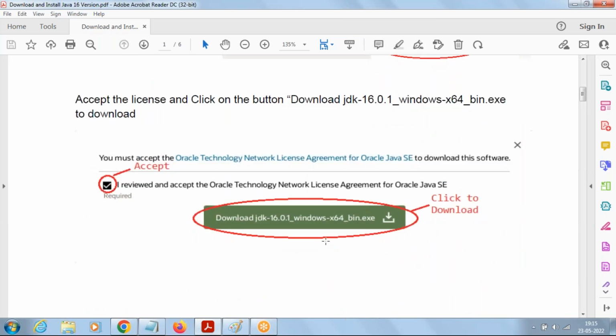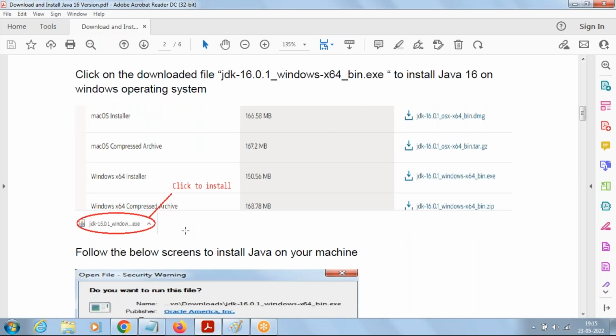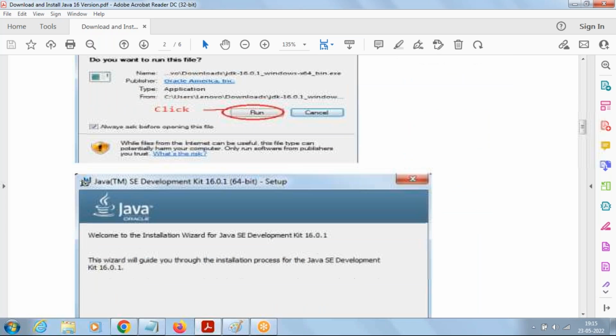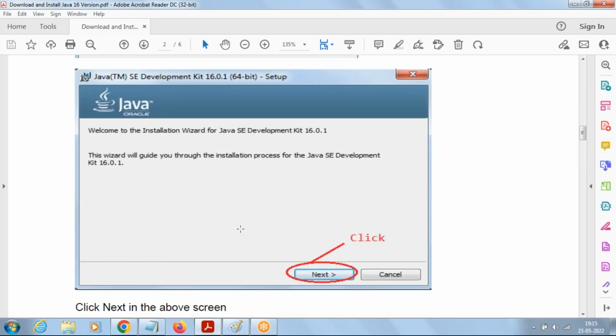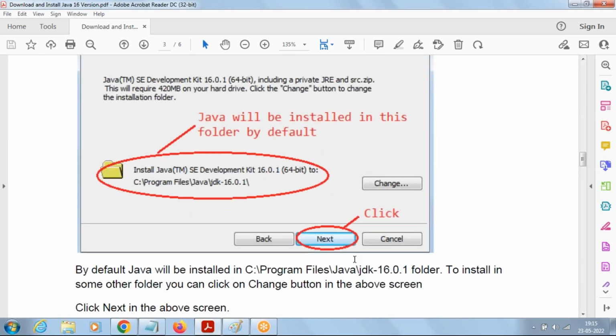Once you accept the license agreement and sign on to your Oracle account, it's going to download the file. Once the file is downloaded, in the case of Windows it's an exe file, just click to install. Click on the run button, then it's going to open the installation wizard. Just click on the next button. Then it will ask you where you want to install Java.